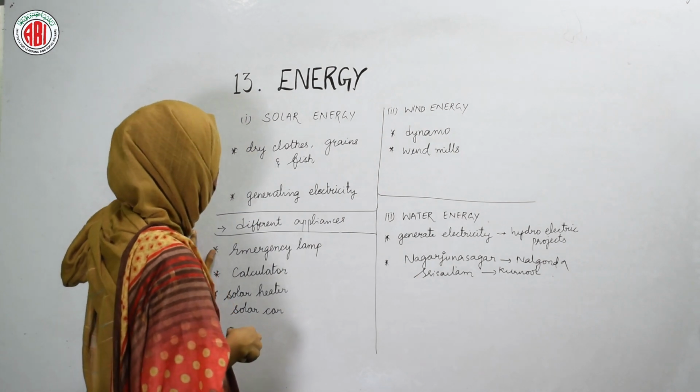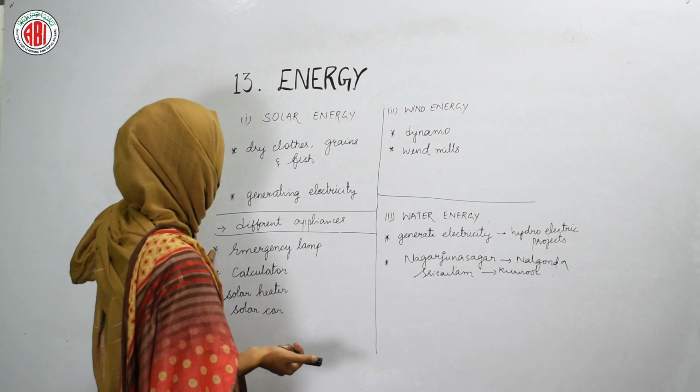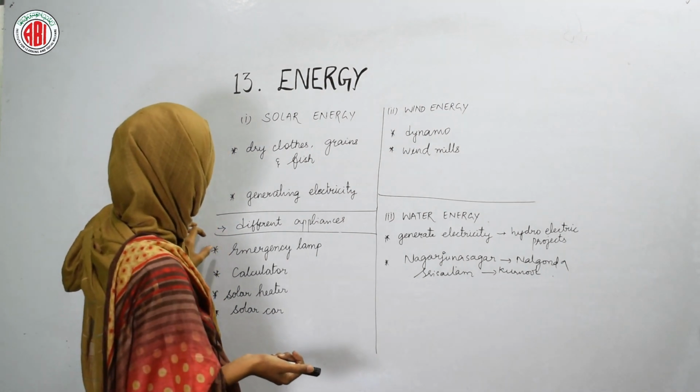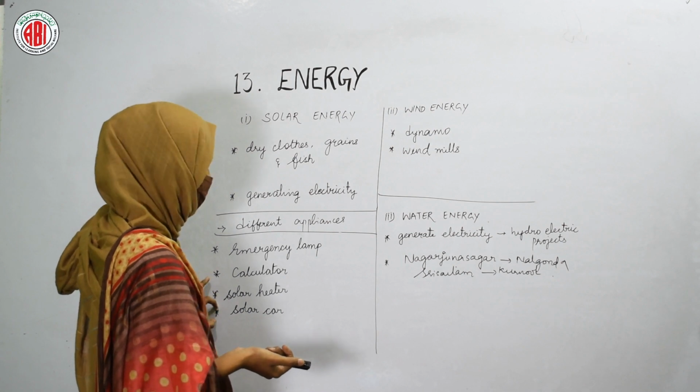So here different appliances are given that can run by using solar energy. The different appliances are emergency lamp, calculator, solar heater, solar car.